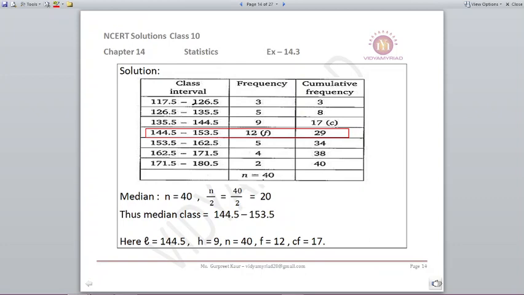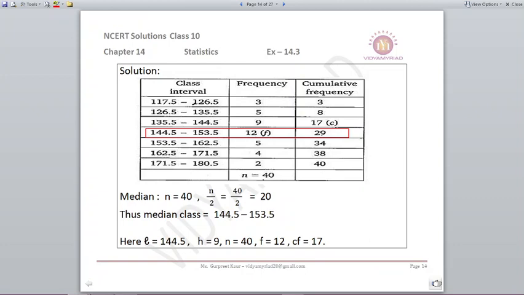So it becomes 117.5 to 126.5. Next will be 126.5 to 135.5 and like this so forth. Frequencies are 3, 5, 9, 12, 5, 4, 2. Total is 40. So 40 upon 2 comes out to be 20. Where will 20 lie? Near 29, that is after 17. Next is 29. So my median class comes out to be 144.5 to 153.5.